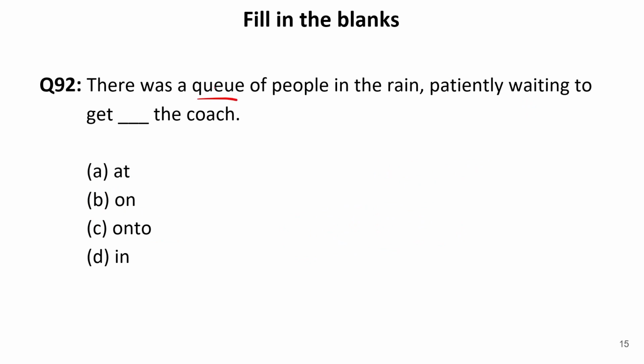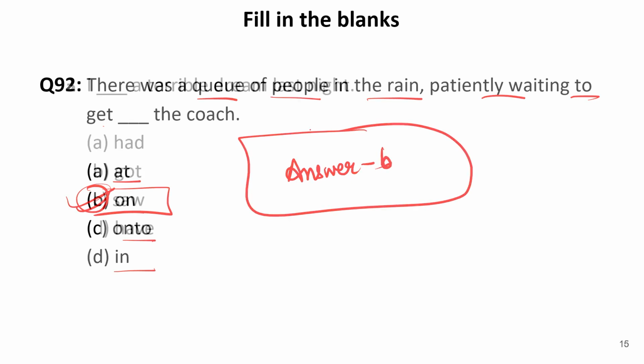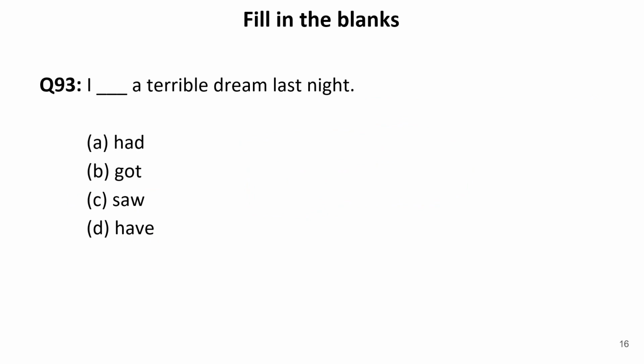There was a queue, means line, of people in the rain, patiently waiting to get dash the coach. Now let us see the options. At, get on, to, get in. They just have to board it. So get on the coach will be the correct sentence. So our answer is B, that is on. Now let us move to the next one.